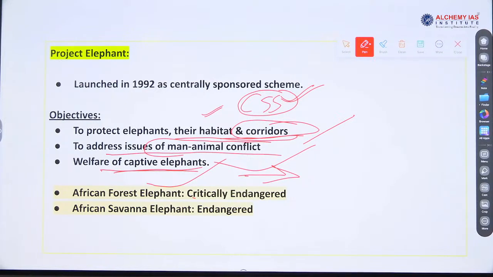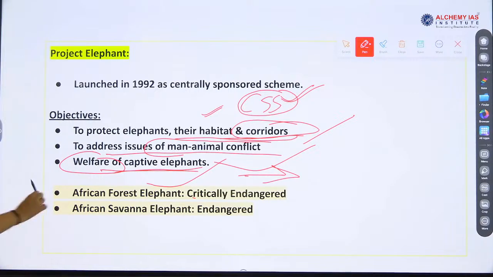So captive elephants for what purpose? Zoo. We use elephants, no? Tigers also for zoo and other activities like some religious processions. Elephants are used? Yes or no? So there are many ways in which we use elephants. So their welfare is also very important because we are exploiting them, right?